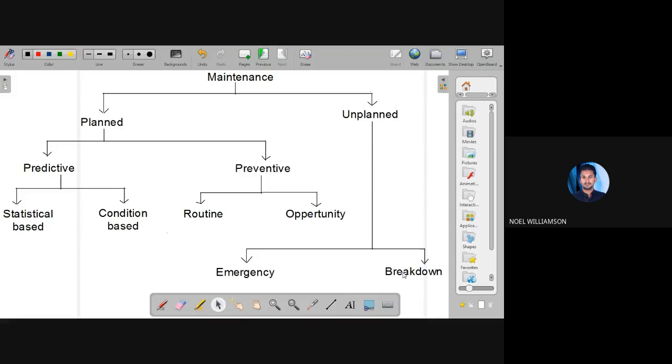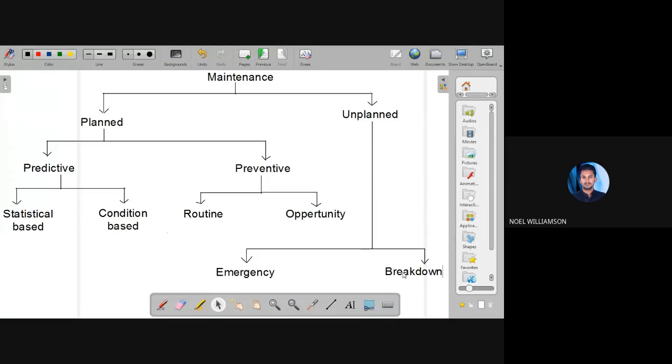Spare parts, a standard repair method, materials, labor and equipment will be there. They will be taken at that particular time, and the maintenance will be done. This is the breakdown maintenance.